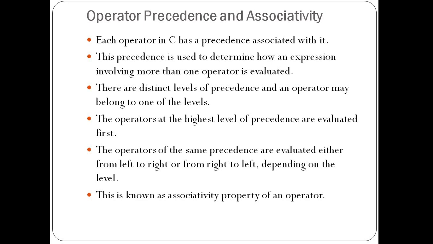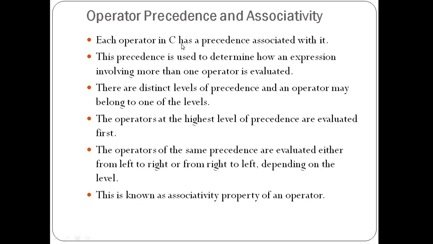Associativity means how they are related to each other, how they make a link between them for the execution. And operator precedence means in which priority level they are executed in a programming language. So this concept is called operator precedence and associativity.